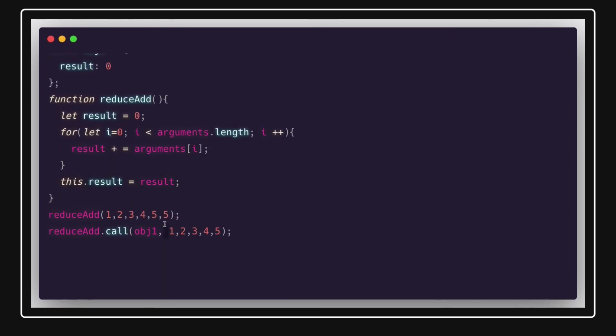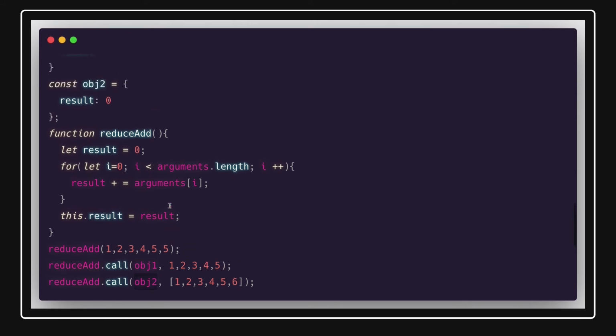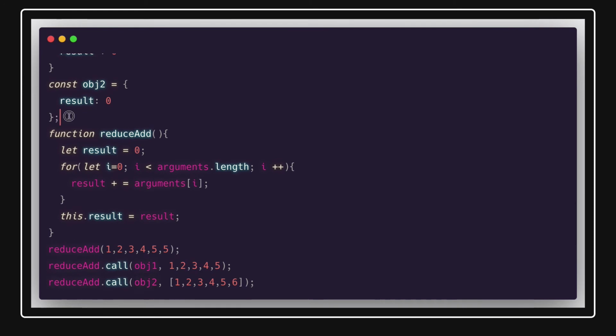Similarly, apply is also there. The only difference in apply is that you can pass multiple arguments in an array. Okay, so this is what we are sending. If we are setting object2, it means you are going to set the result property of object2 in this example. Okay, so these are the different ways of doing the invocation.